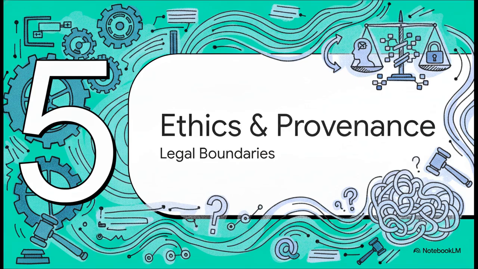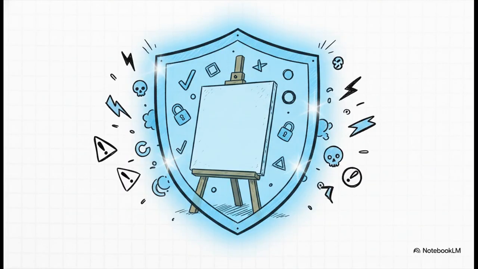Okay, final section, Section 5, ethics and digital provenance and setting those legal boundaries. Think about this. When an AI is out there selecting assets and generating vector paths without direct human input, who actually owns the copyright? Well, Adobe's massive strategic defense mechanism here is its highly curated training data. Unlike competitors who just indiscriminately scraped the entire open web, Adobe trained its models exclusively on Adobe's stock, public domain, and openly licensed work. And crucially, they offer full intellectual property indemnification, meaning if a Fortune 500 company faces a copyright claim over an AI-generated asset, Adobe steps in and covers the legal cost.